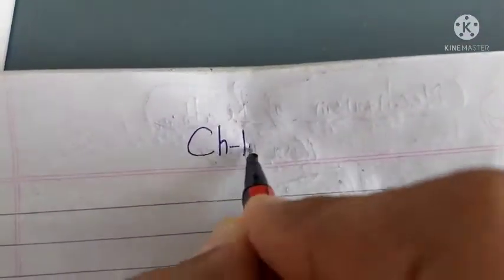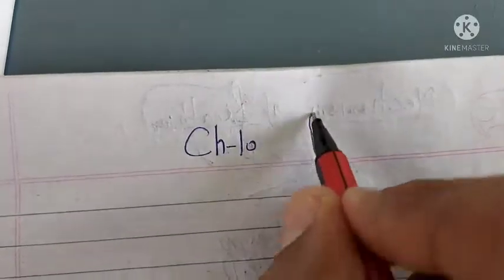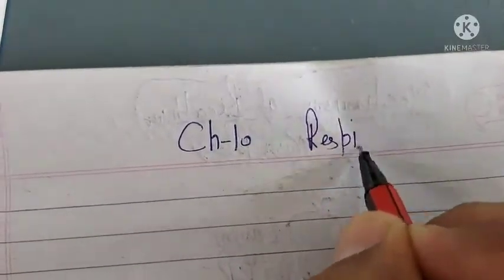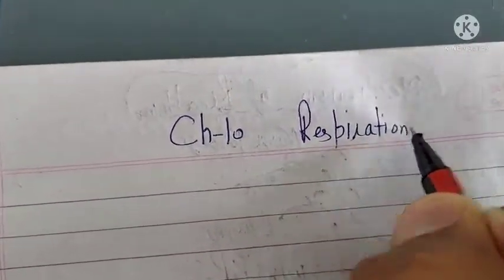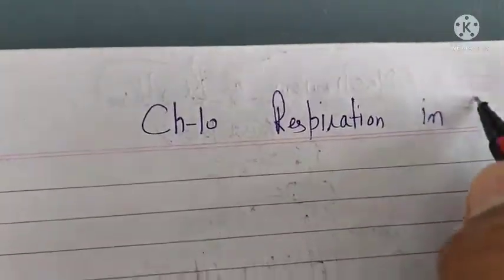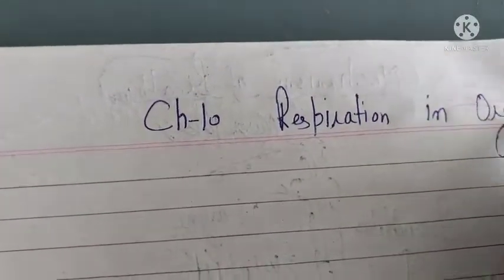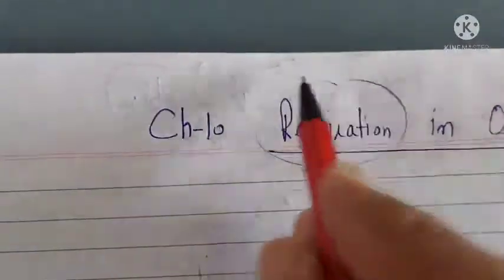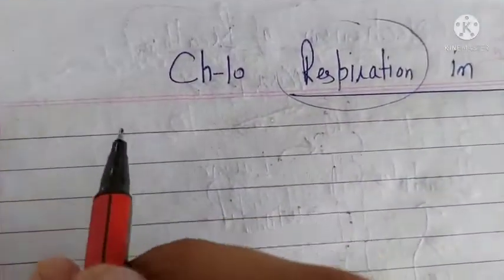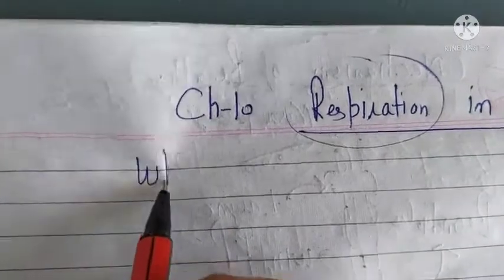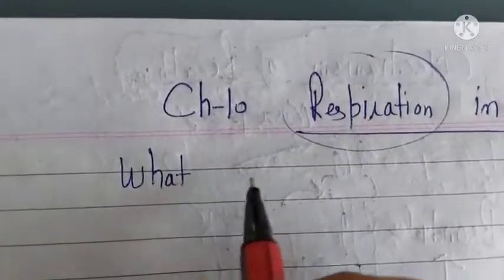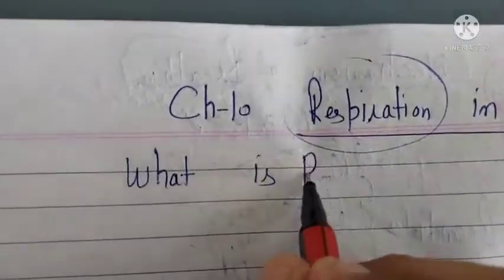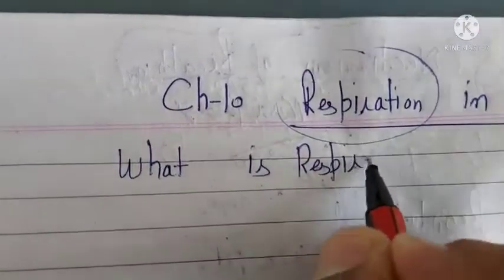Chapter number 10 is respiration in organisms. The topic name is respiration in organisms. It is the name of a chapter, and the topic we will be doing will be respiration. So what is respiration? First of all, you should be clear about the term respiration.